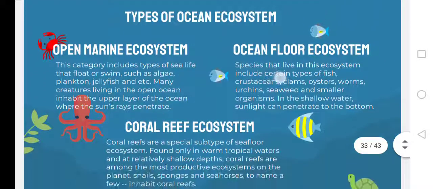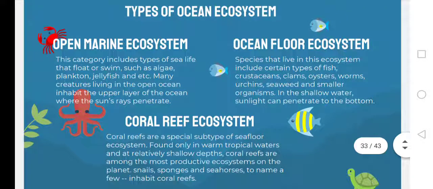So, these are the types of ecosystem. The first one is the open marine ecosystem, which includes the type of sea life that floats or swims, such as yung algae, phytoplankton, jellyfish, and etc. So, itong open marine, this is the shallow part of the ocean, which is, yun nga, home of the floating animals and organisms. So, it can be found in the coastal parts of the ocean.